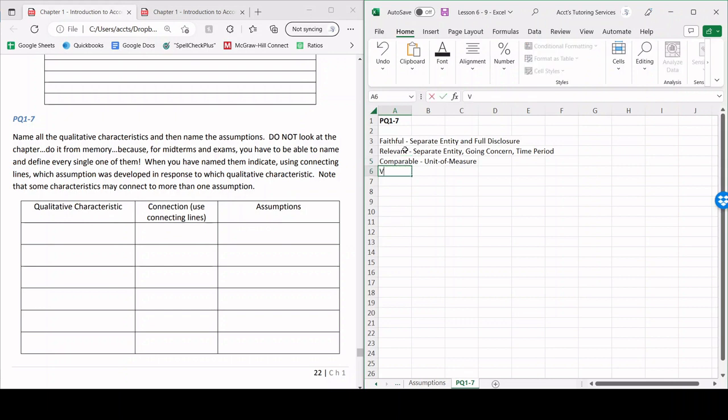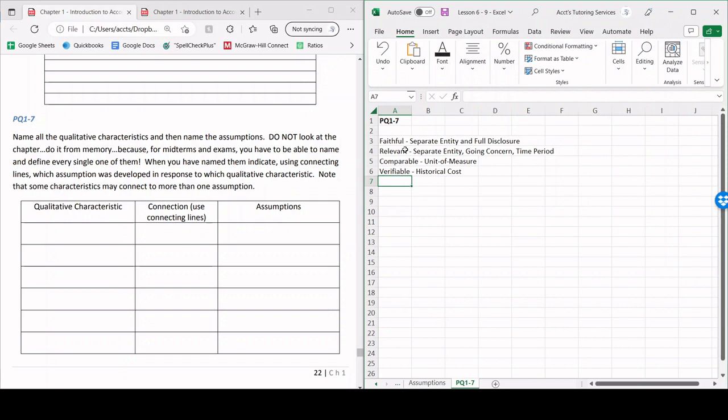The next one is verifiable. Verifiable is related to historical cost. Simply put, we record all transactions at the cost that we paid for it, no matter what the market value is or what the negotiations were or what the original price was. If we pay $11,000 for a car, even though it's worth $13,000, we're going to record $11,000. Simple as that. And we have source documents to back that up, which is the bill of sale, right?